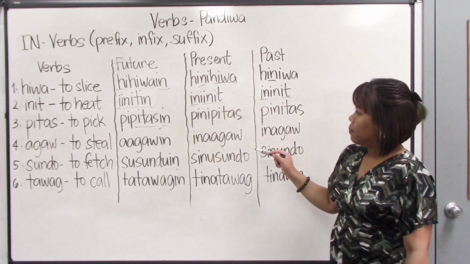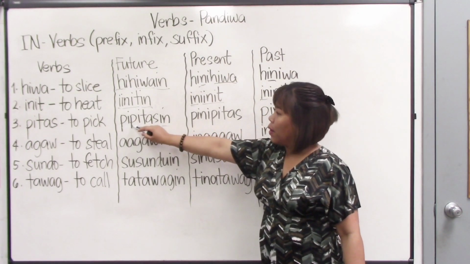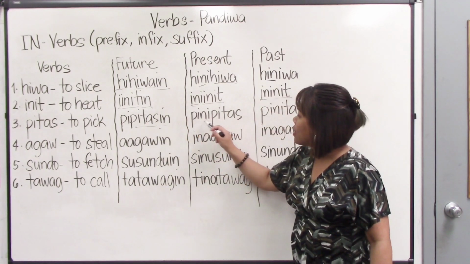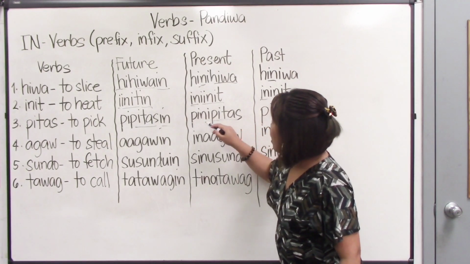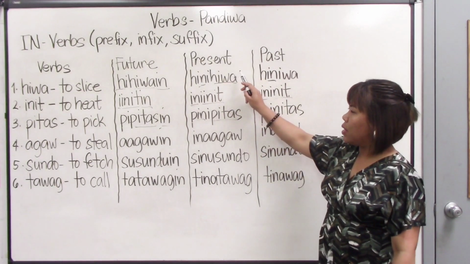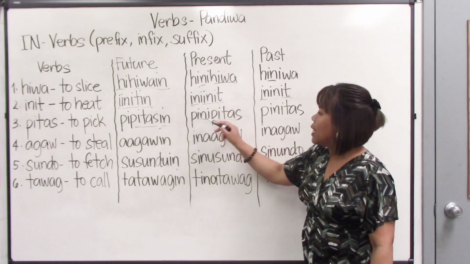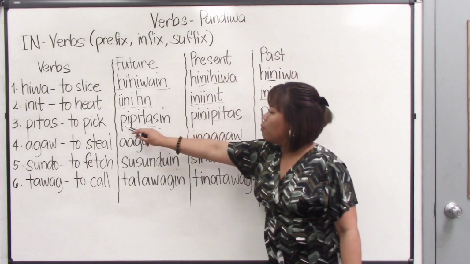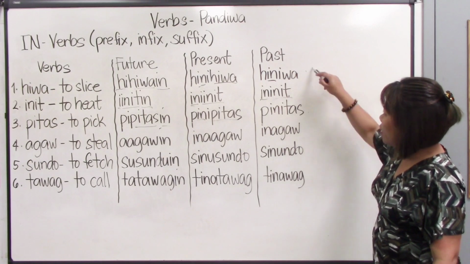The present, so what did we do? We copy the verb from the future tense without the in. So, pipitas. And then we inserted our infix here. So if this one, the in is an infix, this one is the same. So it became pinipitas. The in is in here after the first letter of the word pipitas. Same with the past tense. These two are the same.